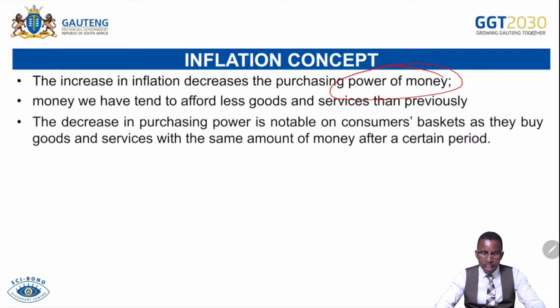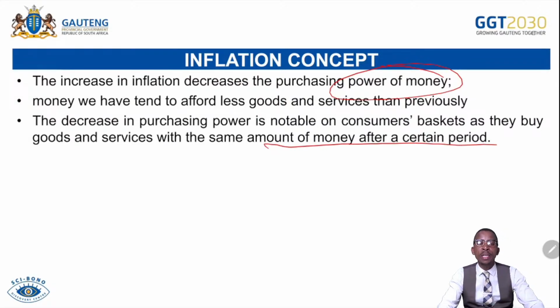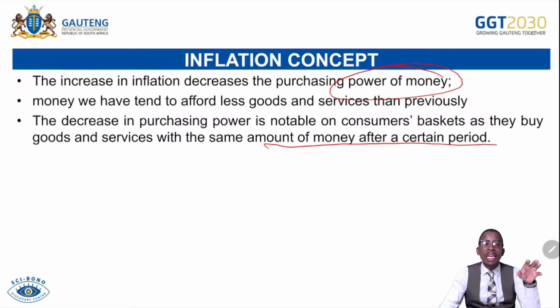The decrease in purchasing power is notable in consumers' baskets as they buy goods and services with the same amount of money after a certain period. You find that you use 2,000 rand to buy the groceries at home. So after 2 years, that 2,000 rand won't afford the same amount of goods and services. Even after a year, it won't afford the same amount, meaning there must be some sacrifices for you as a household so that you can afford the same quantity and the same brands of goods and services you used to afford the previous year.